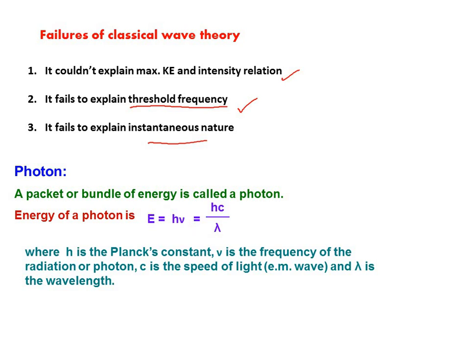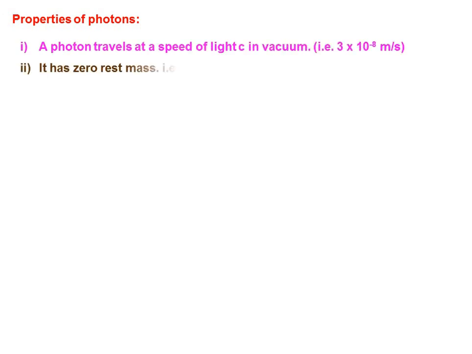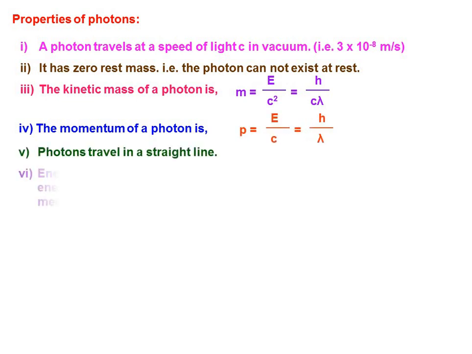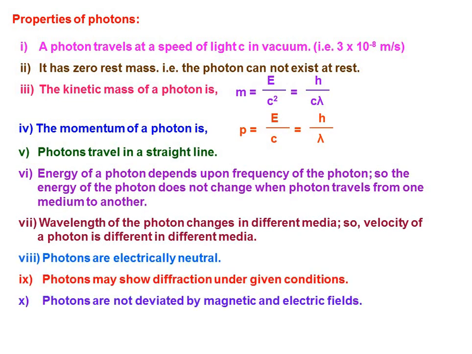Now let's look at the properties of photons, because we have just seen what a photon is: the smallest unit of energy radiation. A photon travels at the speed of light c in vacuum, which is 3 into 10 power 8 meters per second, and it has a rest mass of 0. That is, a photon cannot exist at rest; it will always be in motion.